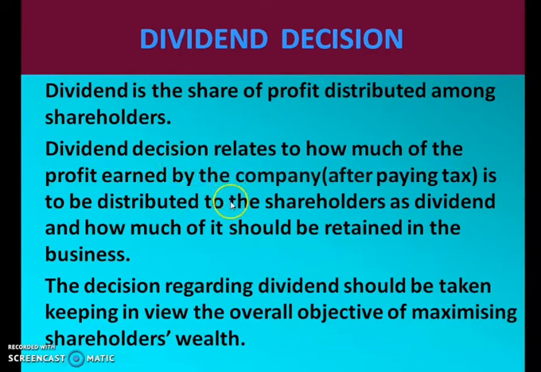These are the areas where dividend decisions are made. The decisions regarding dividend should be taken keeping in view the overall objective of maximizing shareholders' wealth. So whenever a dividend decision is taken, the objective of maximizing shareholders' wealth should be given more importance. So these three important points are related to dividend decisions.